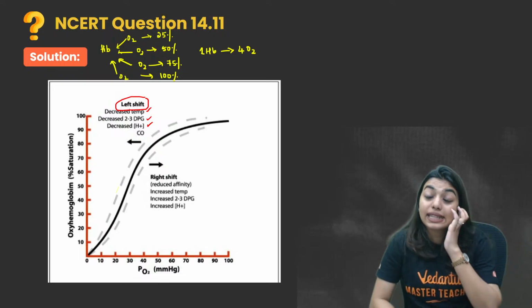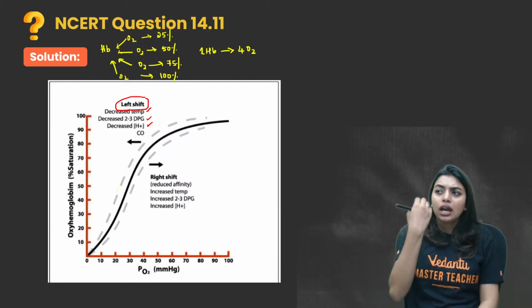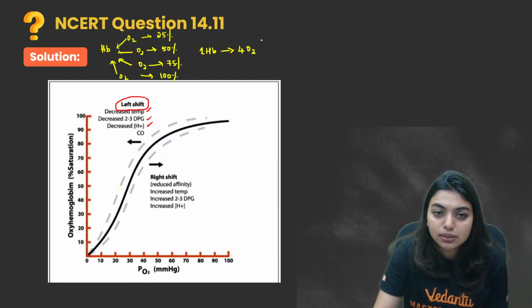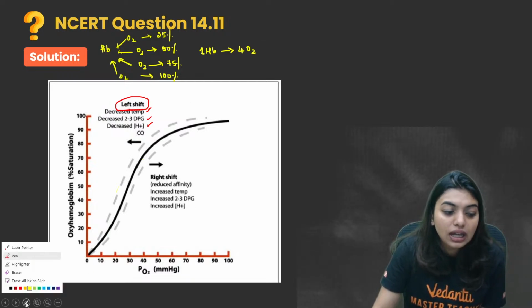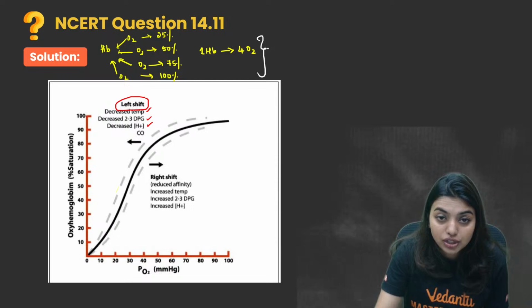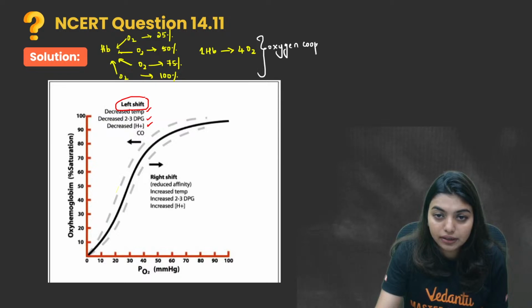Now, the second part of the question is, why is it a sigmoid curve, ma'am? Why is it not a straight line or anything like that? It is simple, students. Oxygen has the most beautiful nature that is called oxygen cooperativity. What is it? If I write it here, it's visible, no? Yes, it's visible. Oxygen cooperativity.